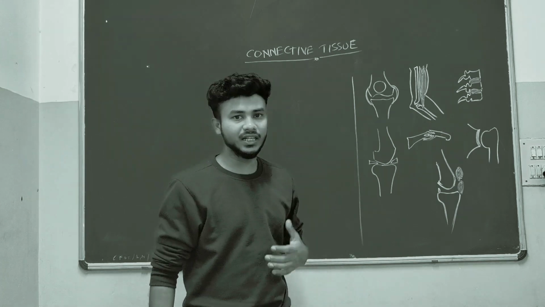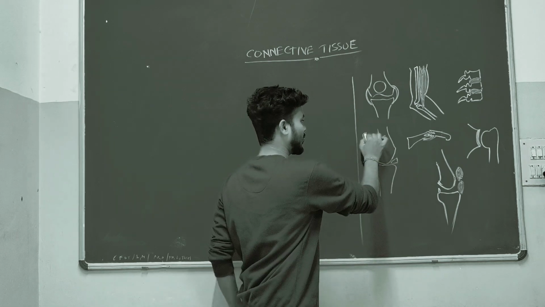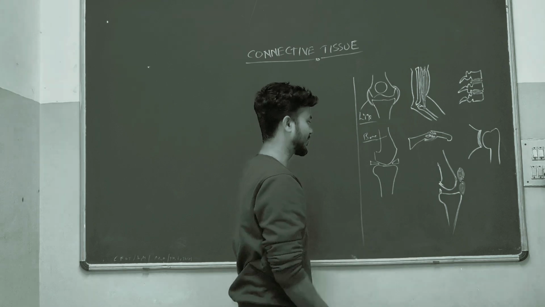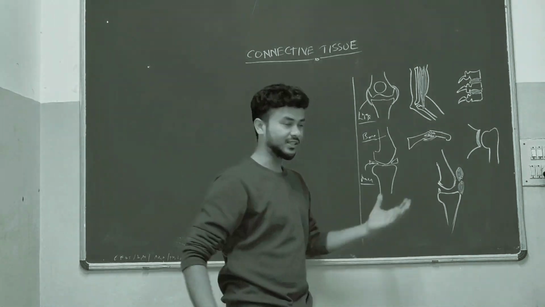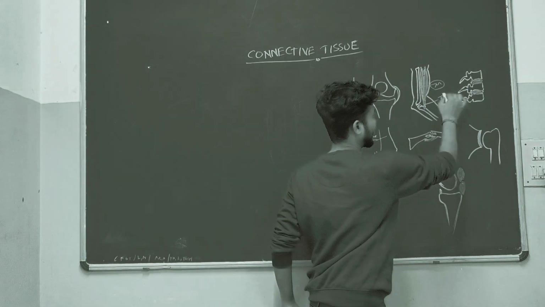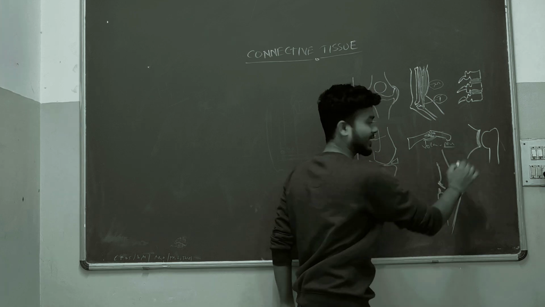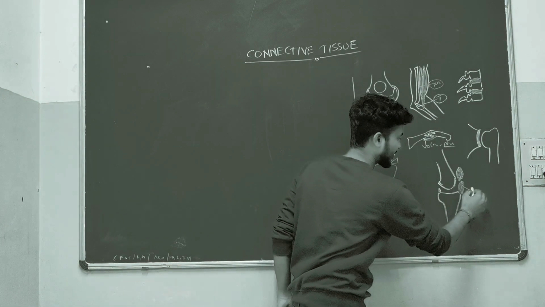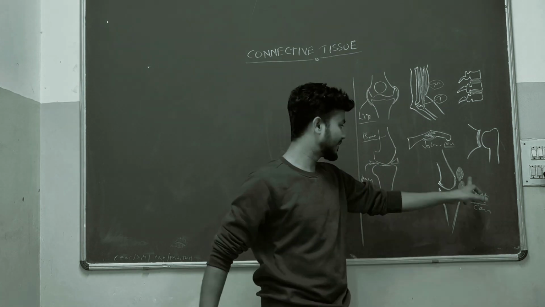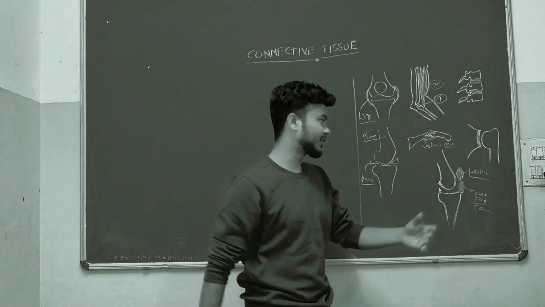So where can we see connective tissue in our human body? We can see it in the bones. Bone is also a connective tissue, and ligaments, and the menisci in the knee joint, and muscle, and a tendon. This is the volar plate of the PIP joints, a connective tissue. This fat pad, just below the patella bone, is also a connective tissue.